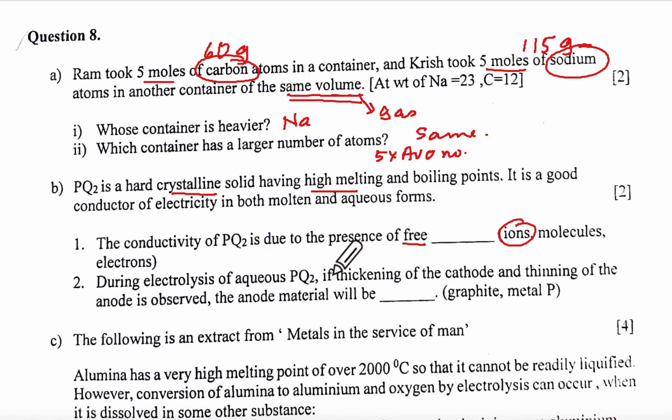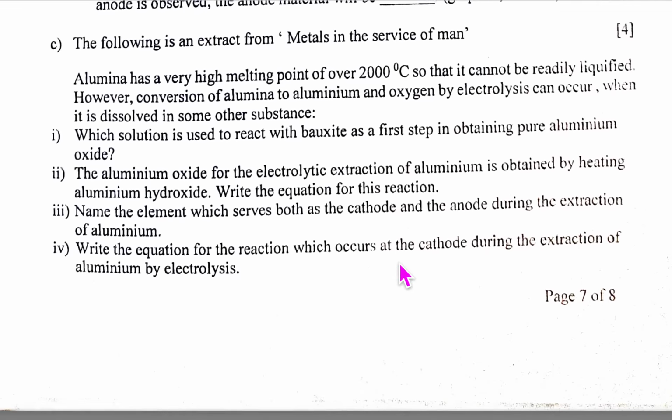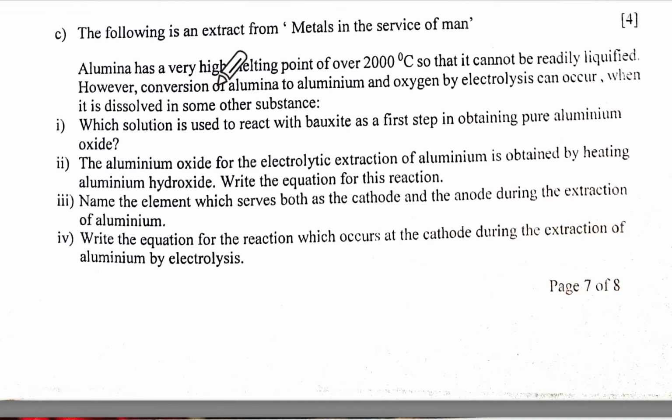During electrolysis of PQ2, if thickening of cathode and thinning of anode is observed, the anode will be made of metal P. Correct or no? Because active it will be, no? So whichever cation is here, the same cation should be present in the anode. Okay? So it's doable. Following extract from metal, aluminium. Which solution is used to react with bauxite? First step, reacting with concentrated NaOH, correct? That is the first step.